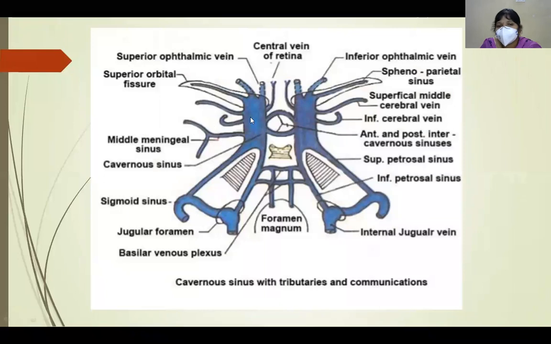And the cavernous sinus on one side is connected to the cavernous sinus on the other side with the help of intercavernous sinus communications. So infection from one cavernous sinus can lead to infection of the other. Initially, cavernous sinus thrombosis is unilateral, but in the late stages it becomes bilateral.